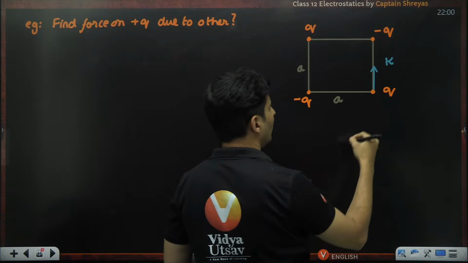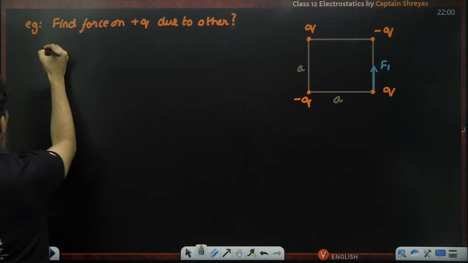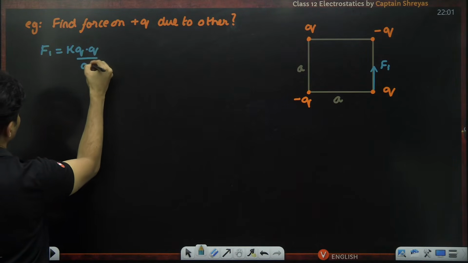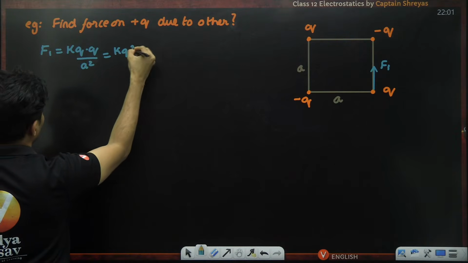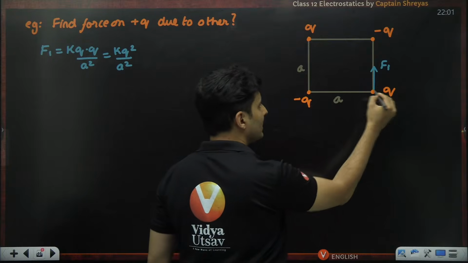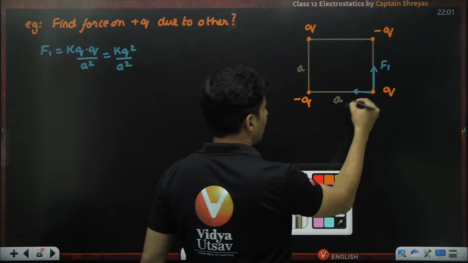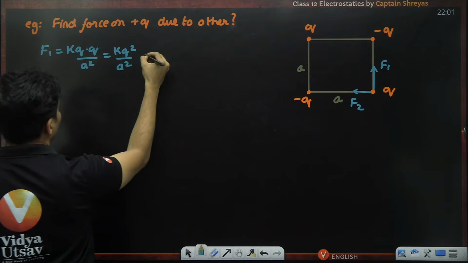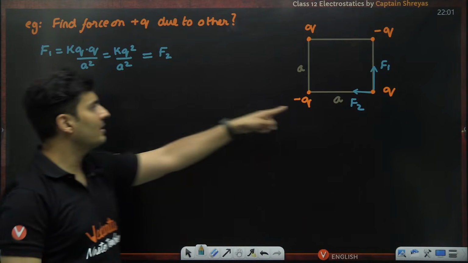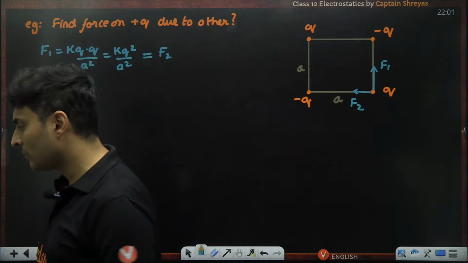All right, or if you want, I'll just call it F1 over here for now. The magnitude of that force will be K Q divided by a square, which is just K Q square by a square. Similarly, even this negative and this positive will attract each other. And obviously, we can find that the magnitude will also be the same, K Q Q by a square. Magnitudes are the same, distances are also going to be the same.